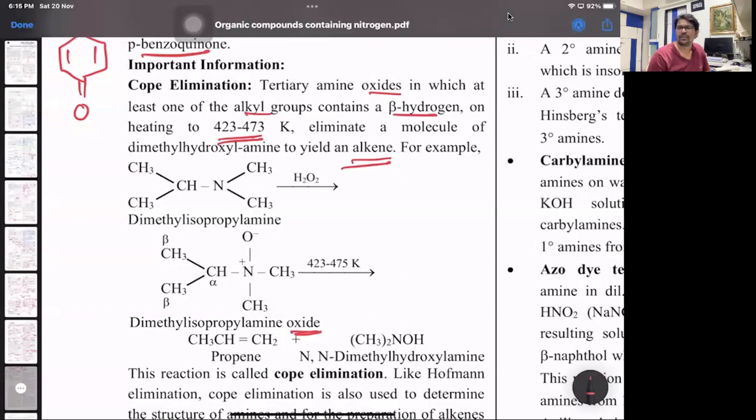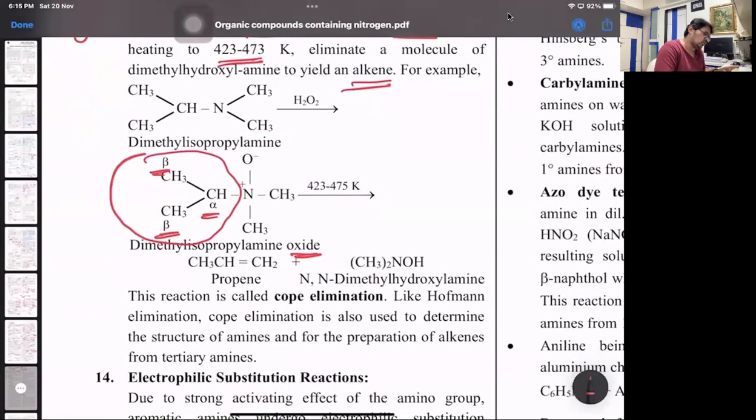Dimethyl isopropylamine oxide, which if you heat, you will get propene over there. And an alkyl group should have beta H. Next to the N, this is alpha, these are the beta. That reaction is what we call Cope elimination. But we don't have this part, it's an extra part. Like Hoffman, it is used to determine the structure of amines, preparation of alkenes from tertiary amines.